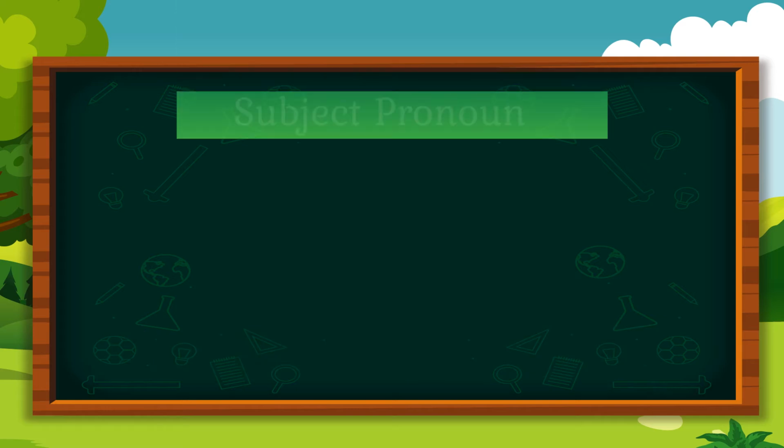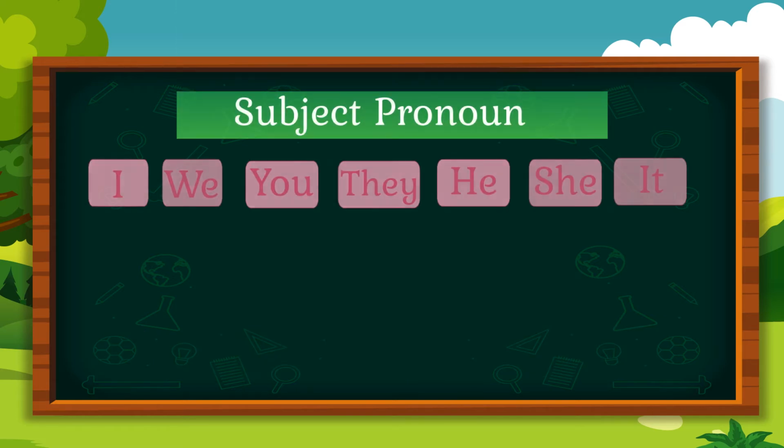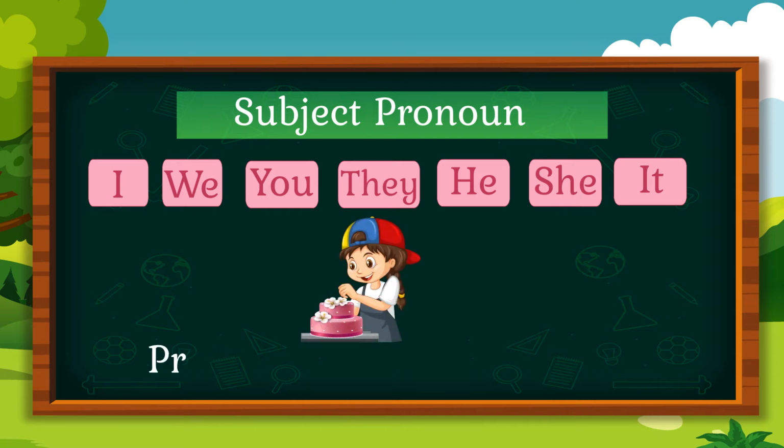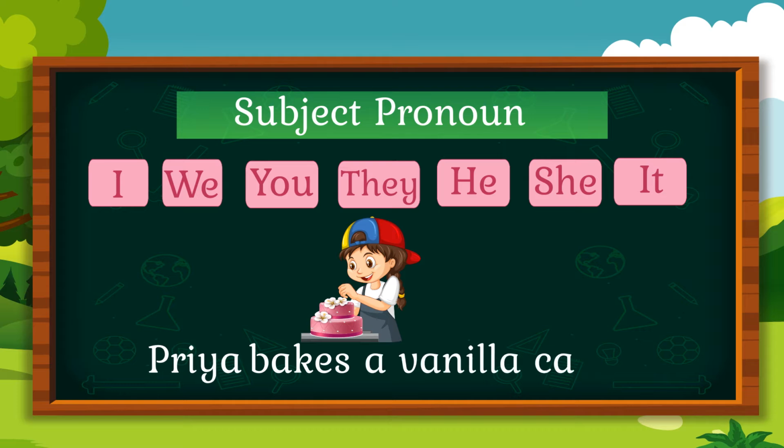A subject pronoun usually comes at the beginning of the sentence and does the action in the sentence. Priya bakes a vanilla cake. Priya is a noun, or more specifically a proper noun. What should we replace Priya with? Priya is a girl, so we replace it with she. She bakes a vanilla cake.